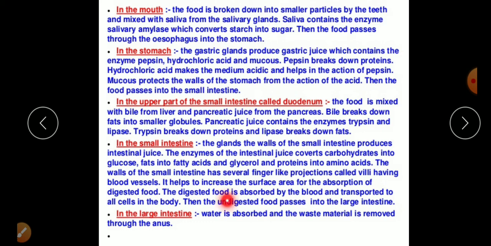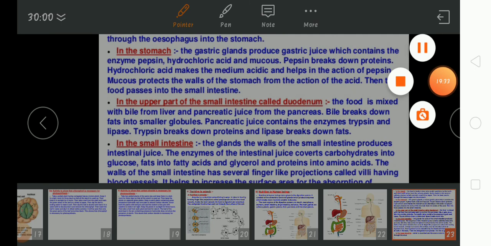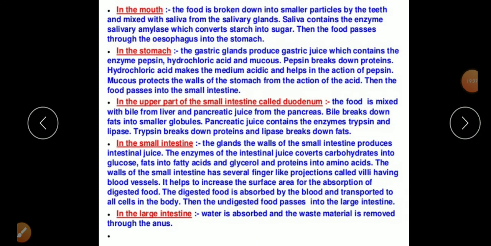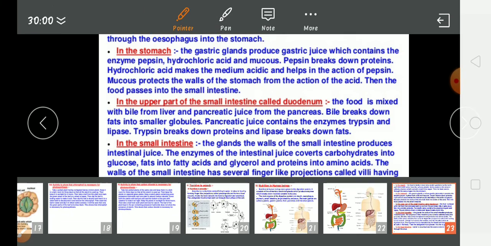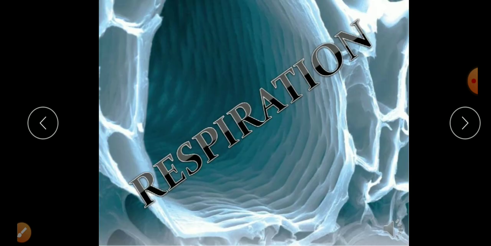Okay, then the undigested food passes into the large intestine. What will happen in the large intestine? This is very important. Please learn it very carefully. After some time I will provide a particular table so that it will be easy for you. Okay, in the large intestine the water is absorbed and waste material is removed through the anus.